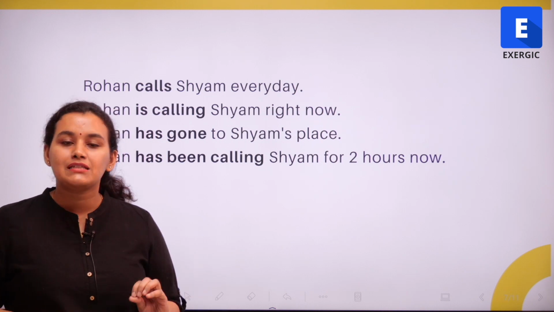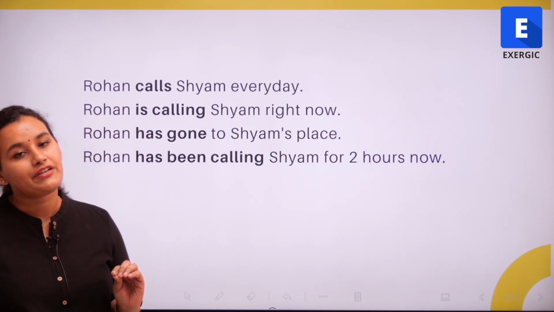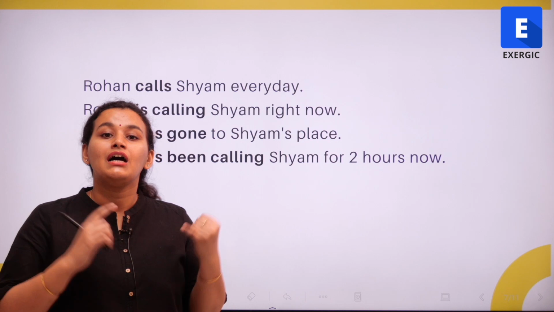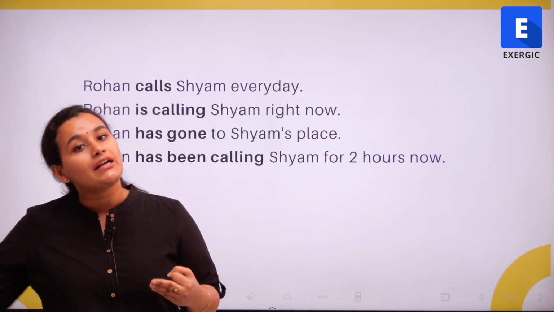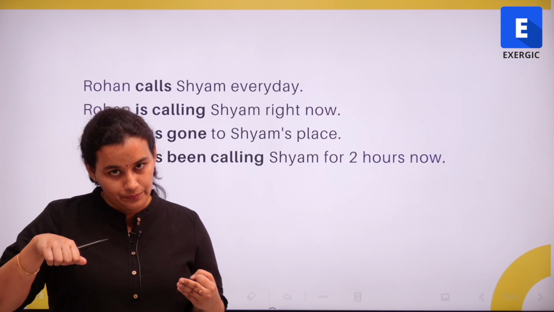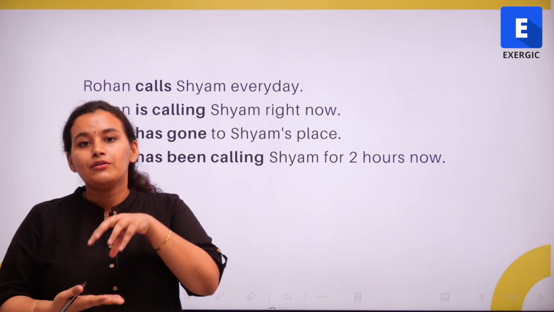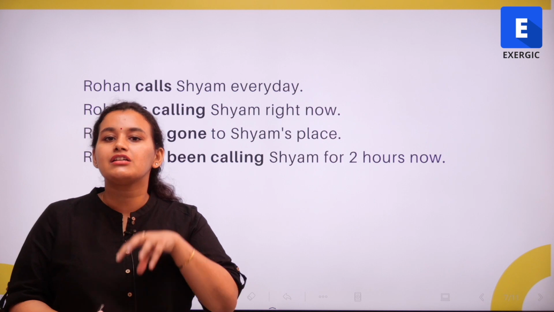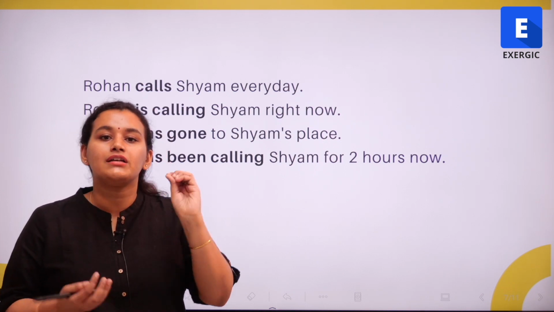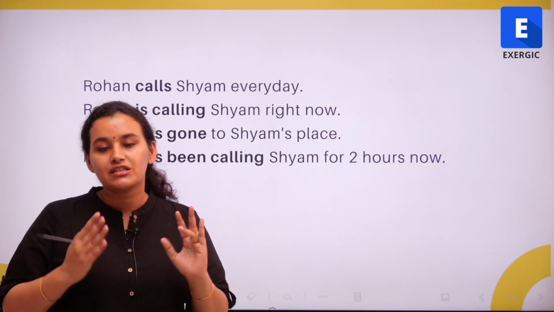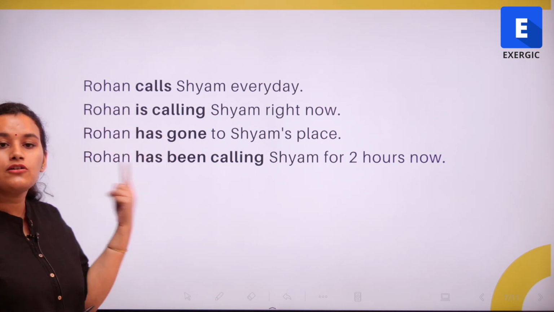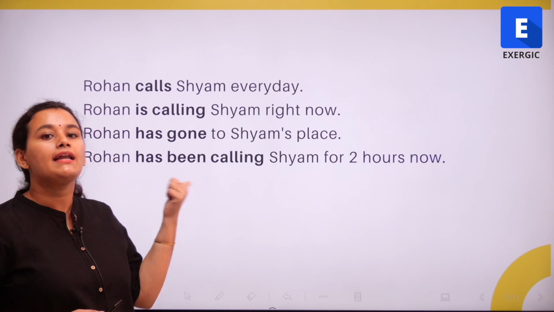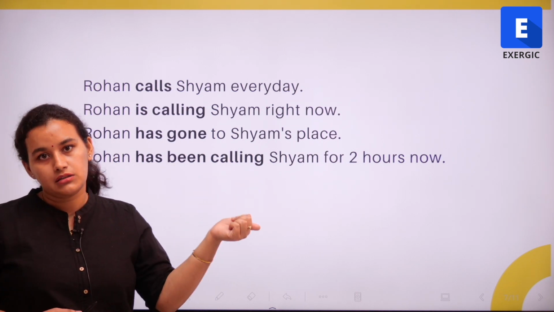Then we have the present perfect tense. Present perfect tense is used when we are talking about a life experience, a recent happening, or actions that started in the past and continued up to the present, but we are talking about their relevance or significance with the present. We are focusing on its relevance or significance with the now. So for example, Rohan has gone to Shyam's place, or Rohan has called Shyam this morning.